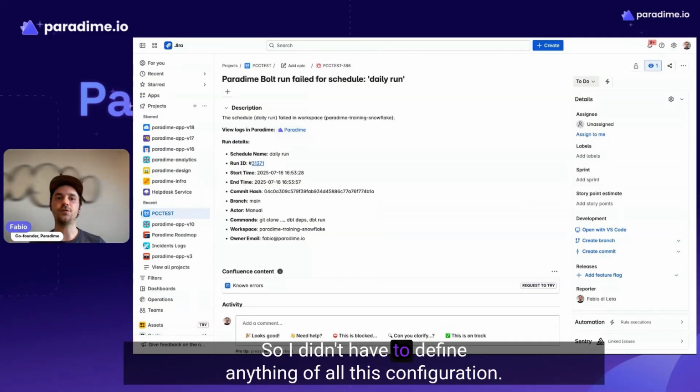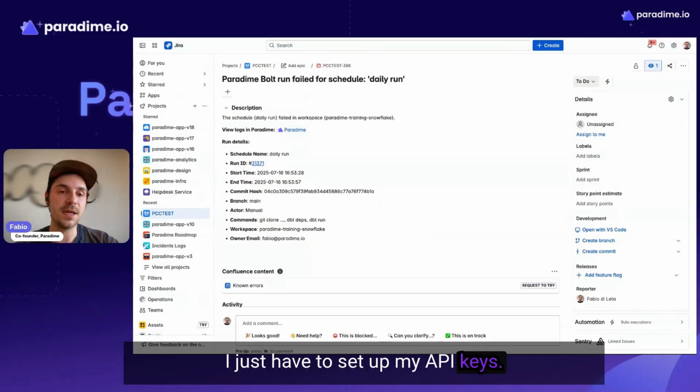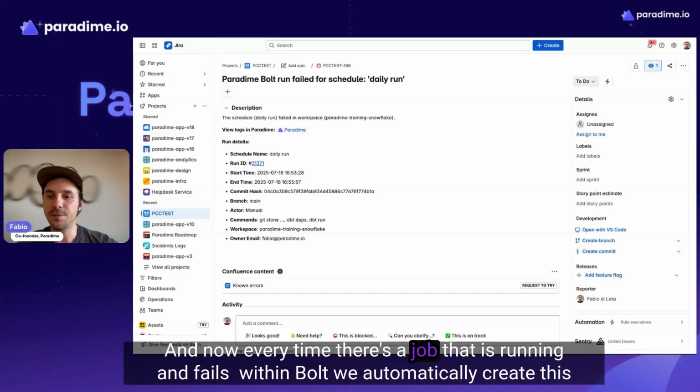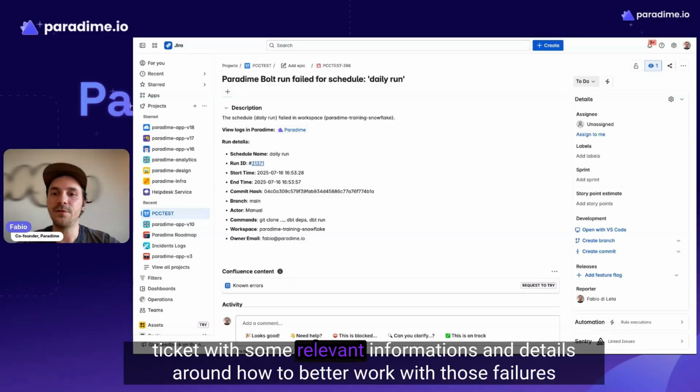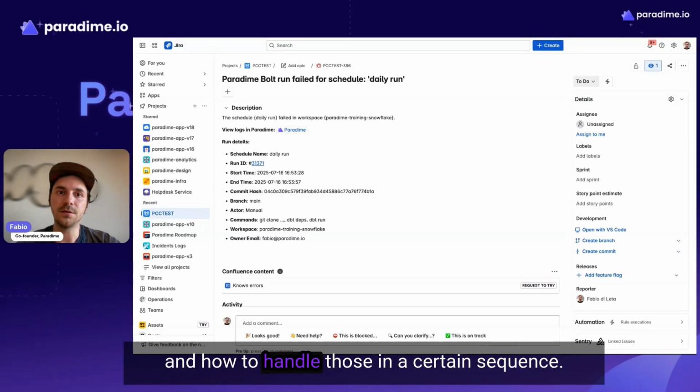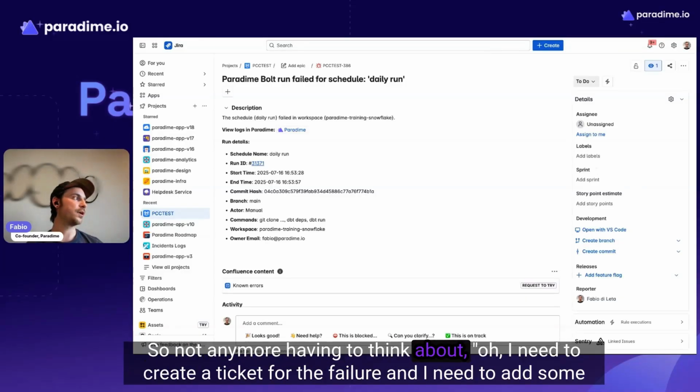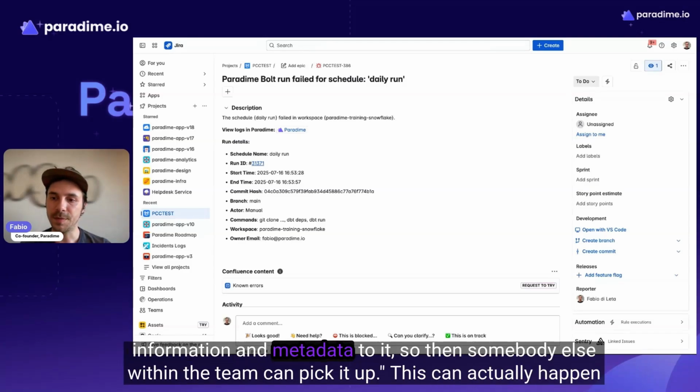I didn't have to define any of this configuration. I just had to set up my API keys. And now every time there's a job that is running and fails within Bolt, we automatically create this ticket with some relevant information and details around how to better work with those failures and how to handle them in a certain sequence. So not anymore having to think about, oh, I need to create a ticket for the failure and I need to add some information and metadata to it so that somebody else within the team can pick it up.